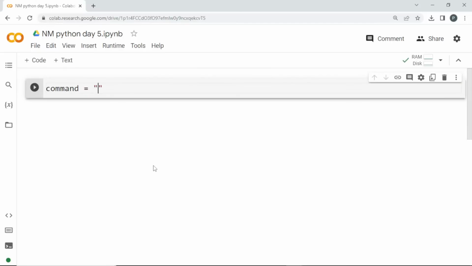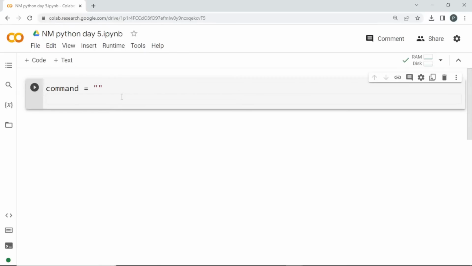I leave it empty first, because if you create it inside the while loop it will show an error. You have to define it before the while loop, so I'm creating a variable and storing it as empty, and I'll create a while loop: while the command is not equal to quit.